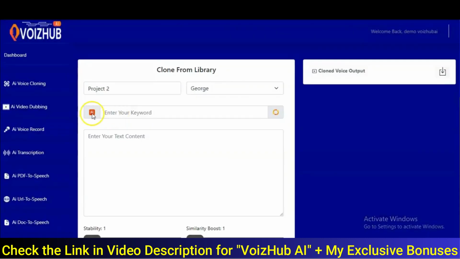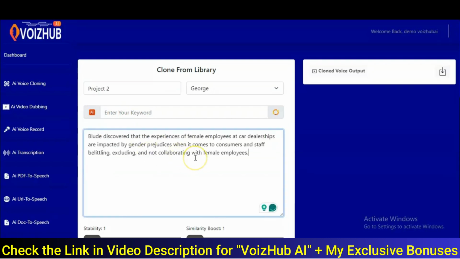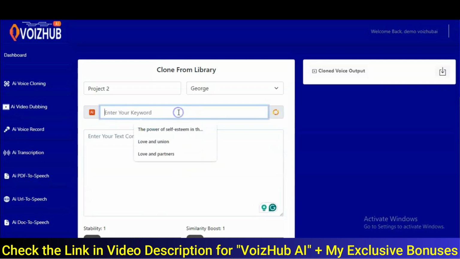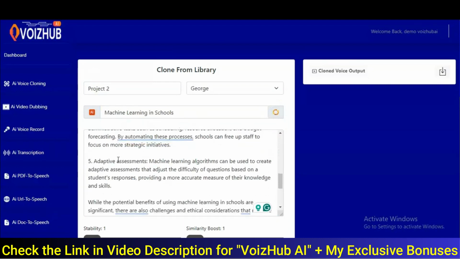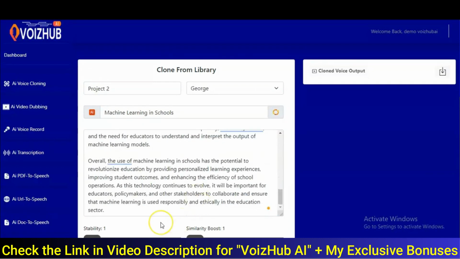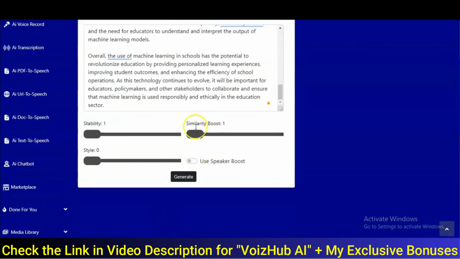You can use the integrated AI to generate your content, or you can just copy and paste your content right here, right? So you can paste your content here, right? Or you use the AI, then you search for your content, and your content has been generated, as you can see right here. So what you have to do now is to come here, set your similarity. You can set your stability and then the style as well, right?